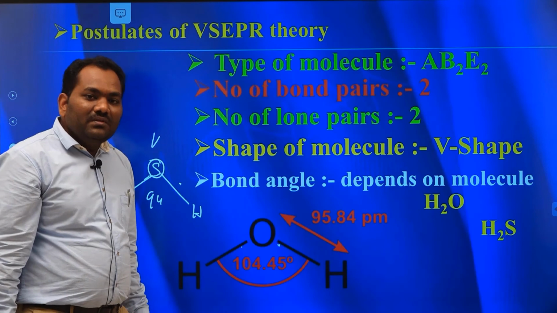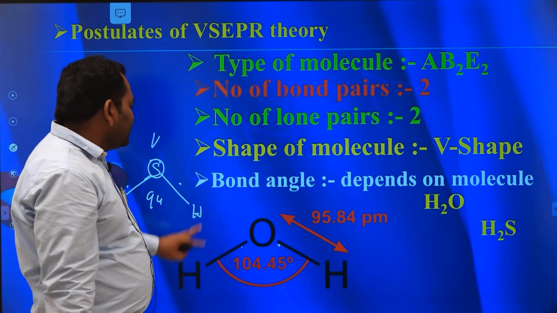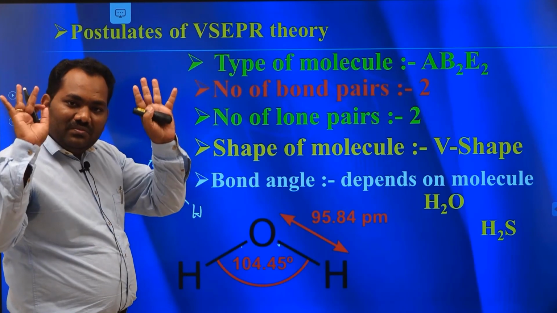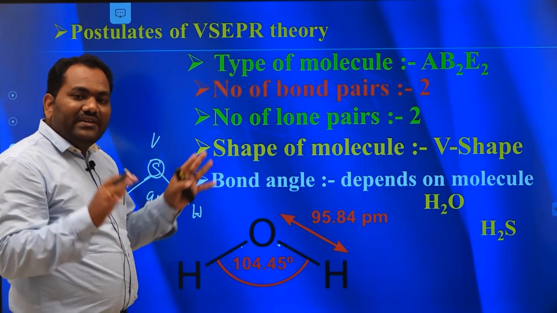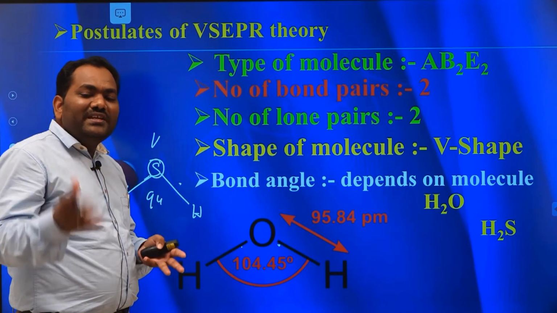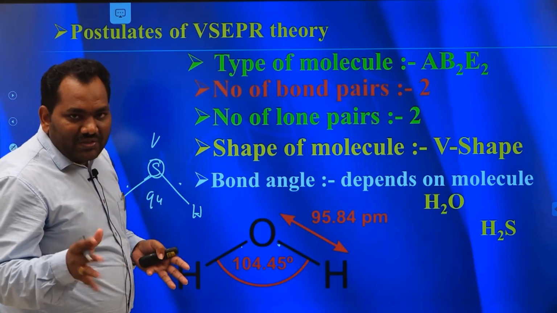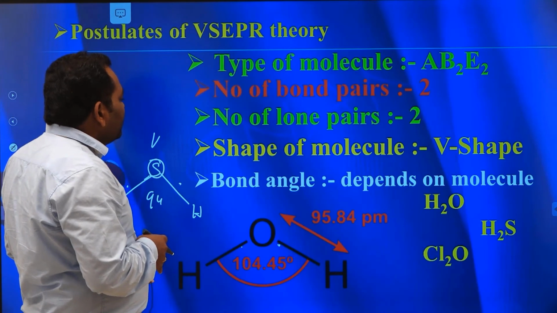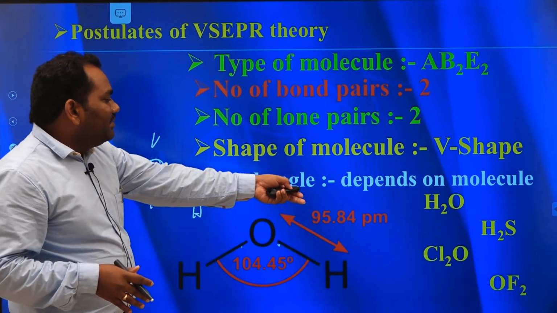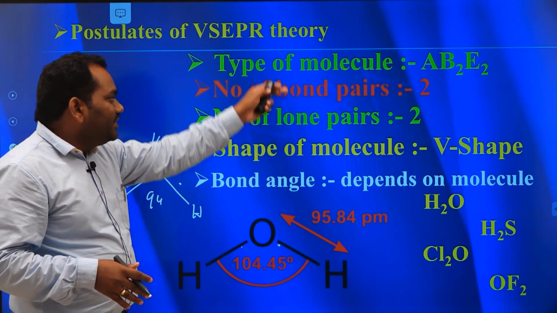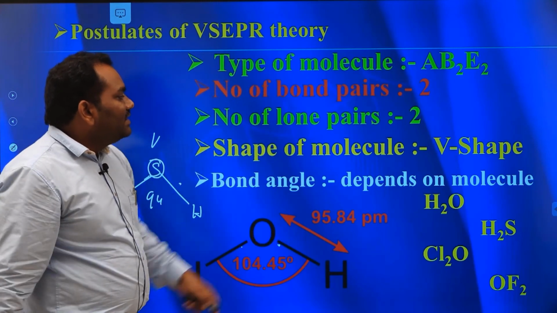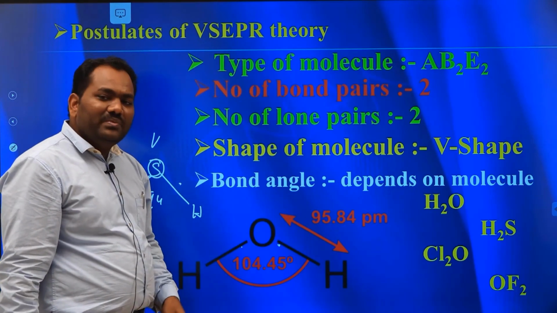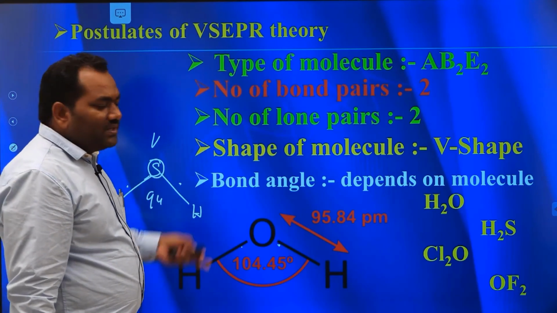So from these two molecules we can say that if molecules have the same number of bond pairs and lone pairs, they also differ in their bond angles due to differences in electronegativity values. These are the best examples of AB2E2 molecules. All of these are similar V-shaped molecules. We can calculate the number of bond pairs and lone pairs by using the previous formula.